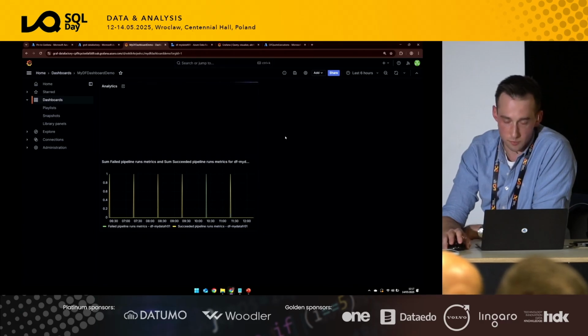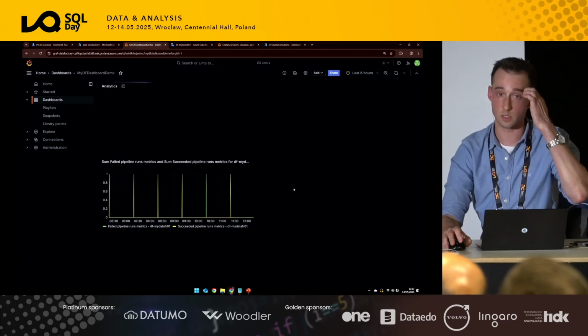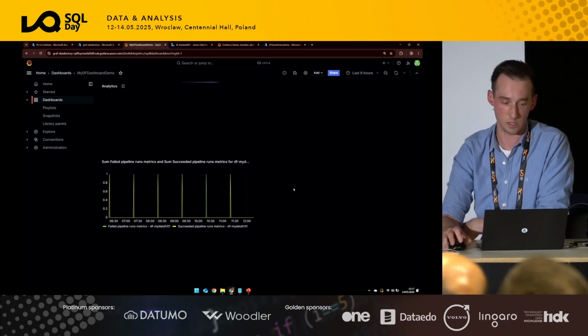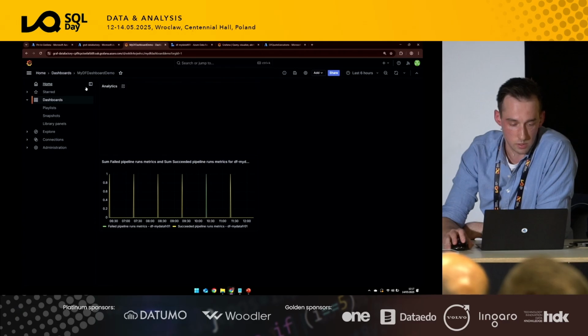So this is a very Power BI look and feel where you can open the buttons and continue from there. Again, the options that you can do here are much more enhanced than the traditional workbooks and dashboards that you have within Azure. Not too sure why this is not loading here.